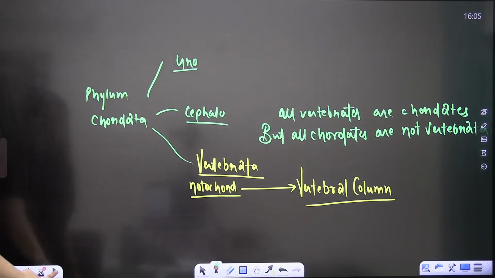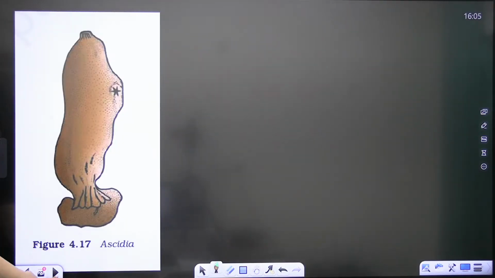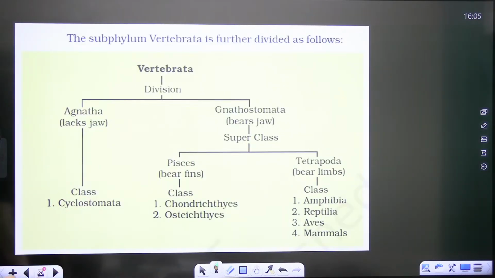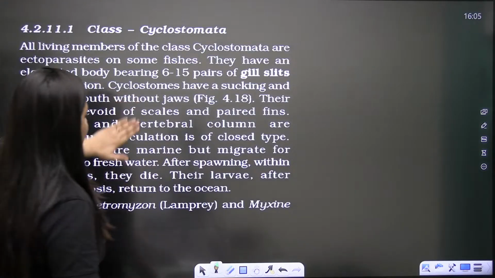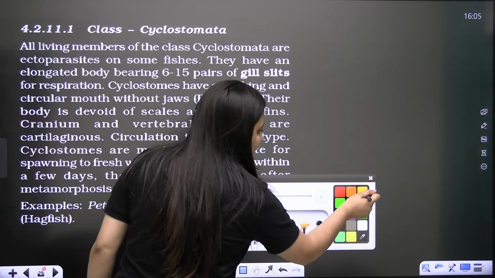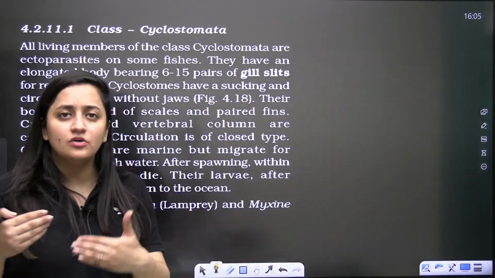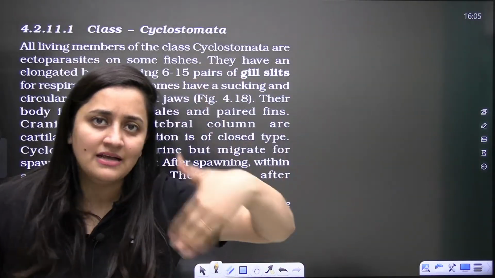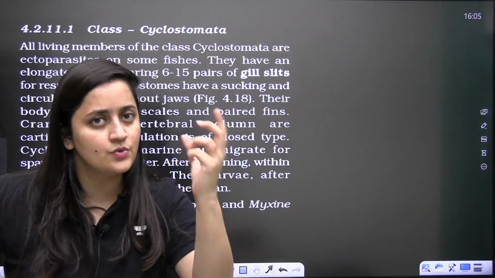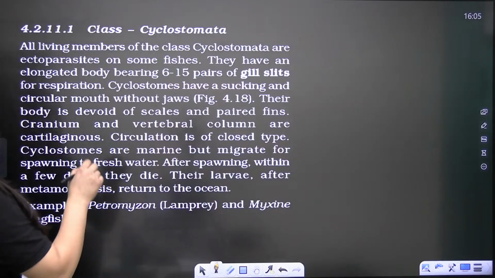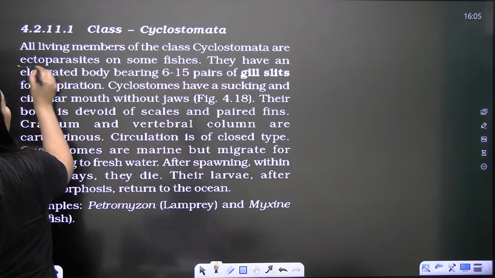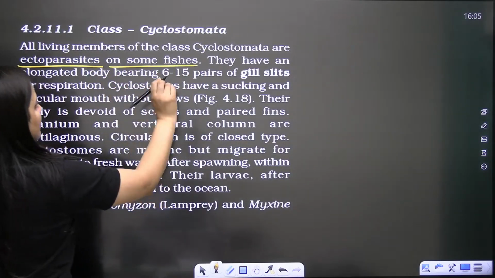Okay, chalo. So now the next question, this is the Ascidia diagram, and we are done with this table. Now let's talk about the Cyclostomata from the NCERT. We will revise the Chondrichthyes, Osteichthyes, amphibians, reptiles, aves and mammals from the NCERT only, and whatever extra points are there, I will tell you. Clear, bache? They all are ectoparasites on some fishes, I told you.